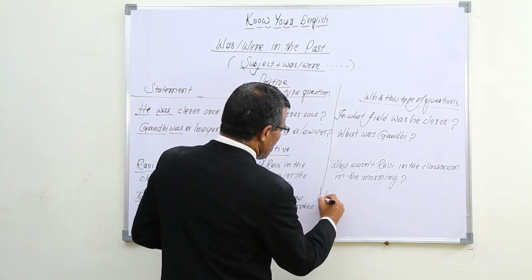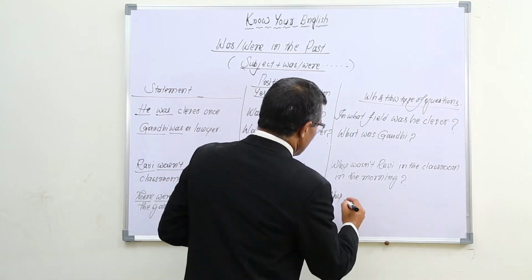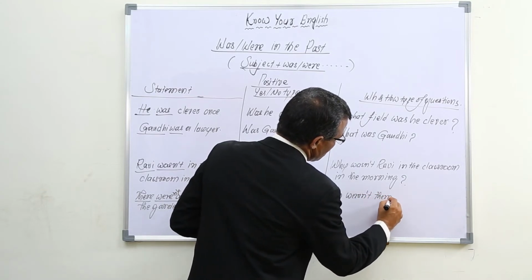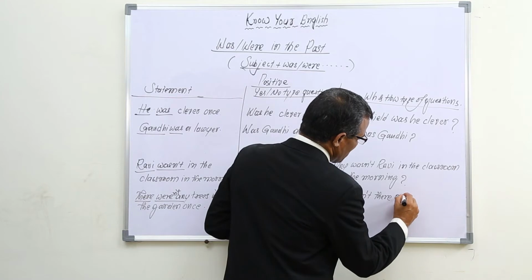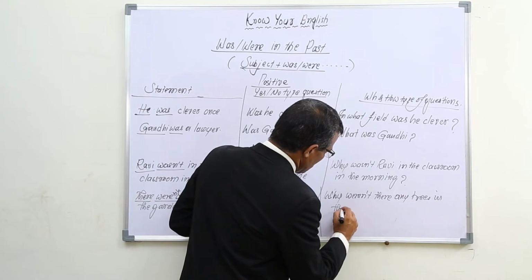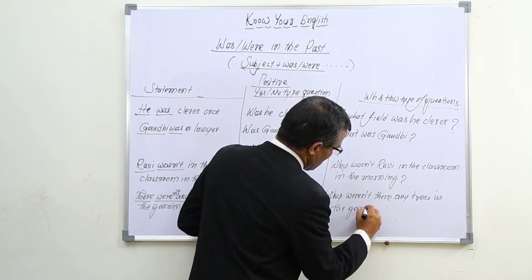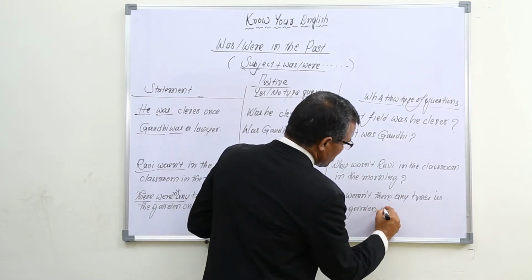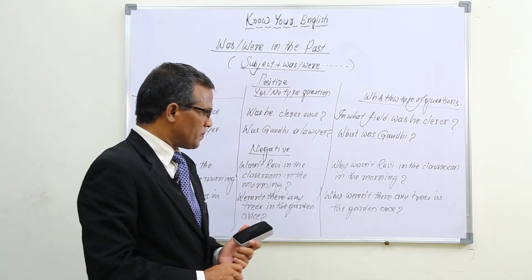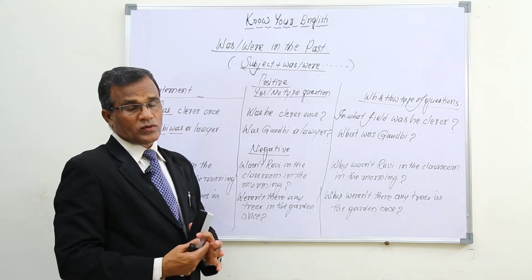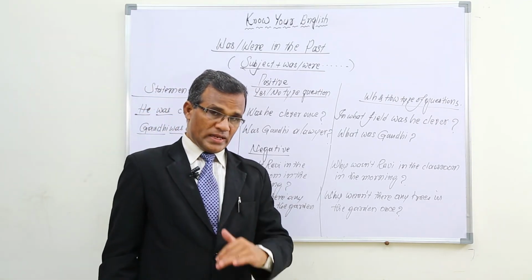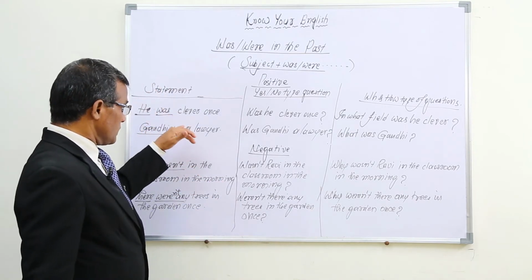And why? By using why weren't there any trees in the garden once? So in this way we can use the WH and how type of questions also. And if you want questions with who, how many people, how many of you, how many of us, how many of them, simply we have to go back to statement part only.